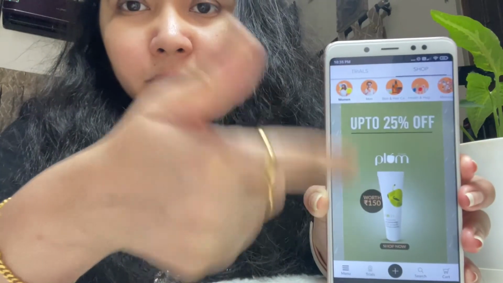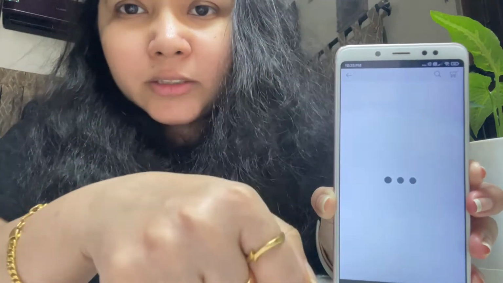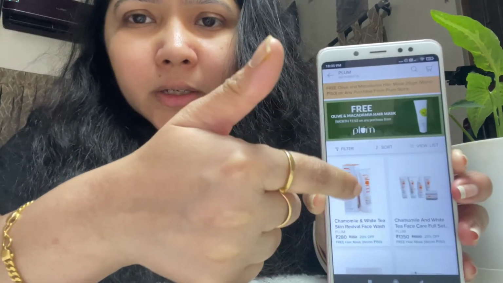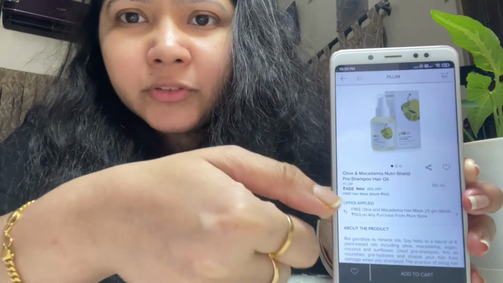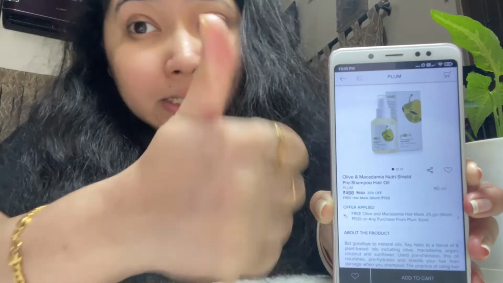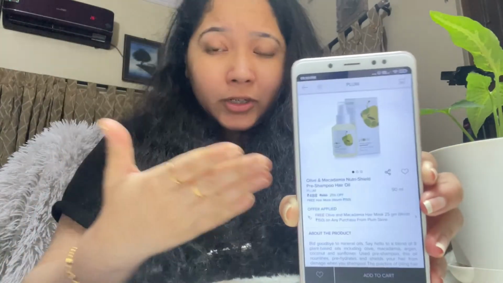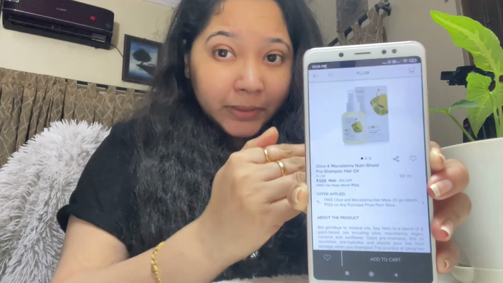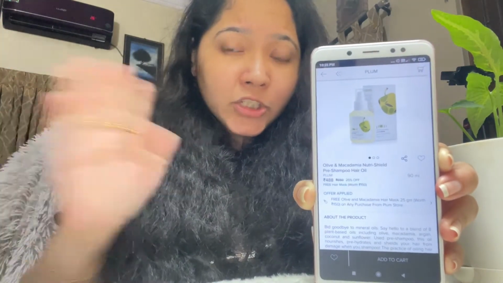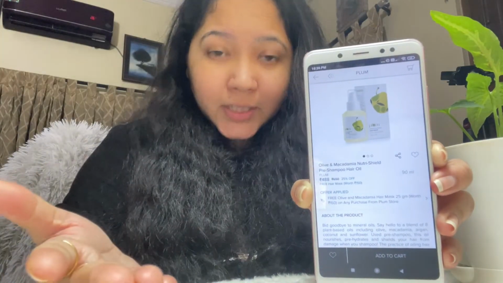If you like some product, supposedly you use this one and you like this one, you can directly go to the shop. Or you use this one and you like this, go to the shop, purchase it from this shop. It's that simple. And this is a good app because it gives you an option to try the product beforehand for free. You just have to pay the shipping charge and nothing else. And not only that, you're getting a free product.